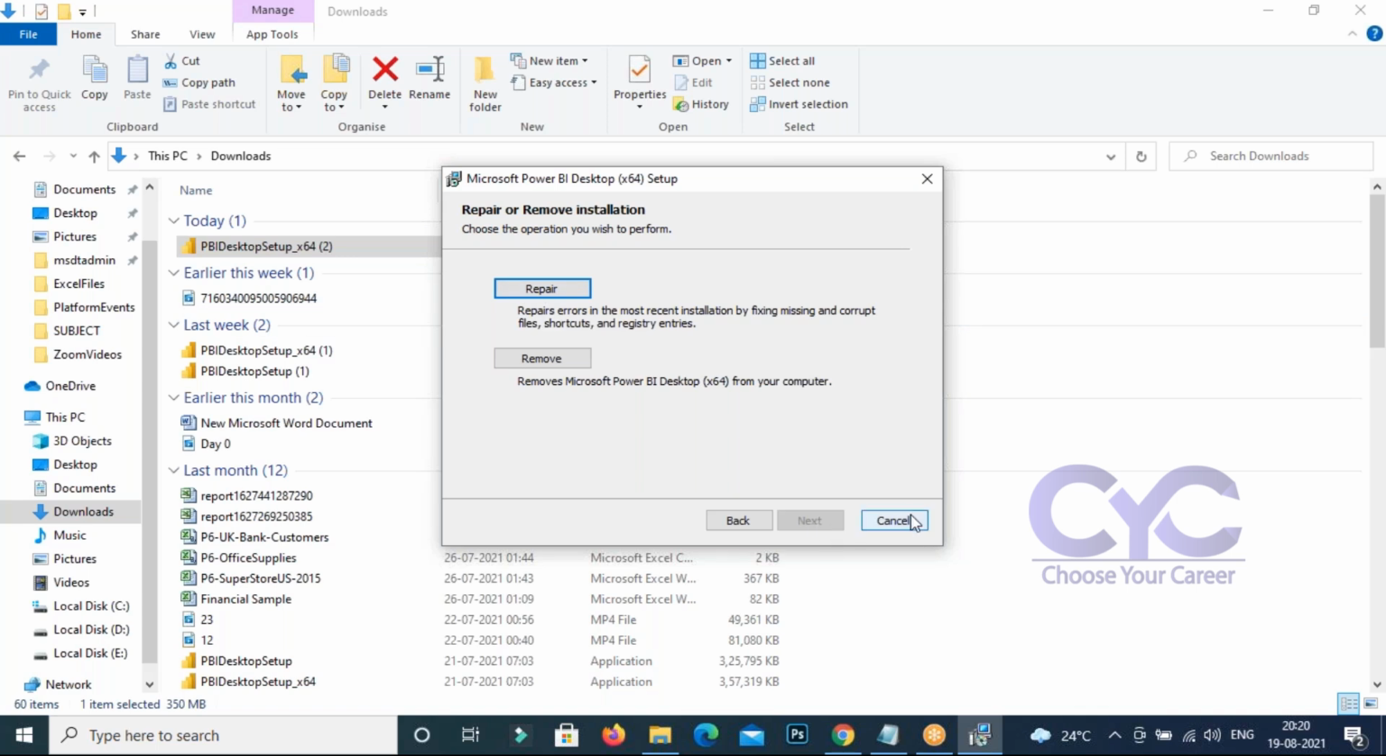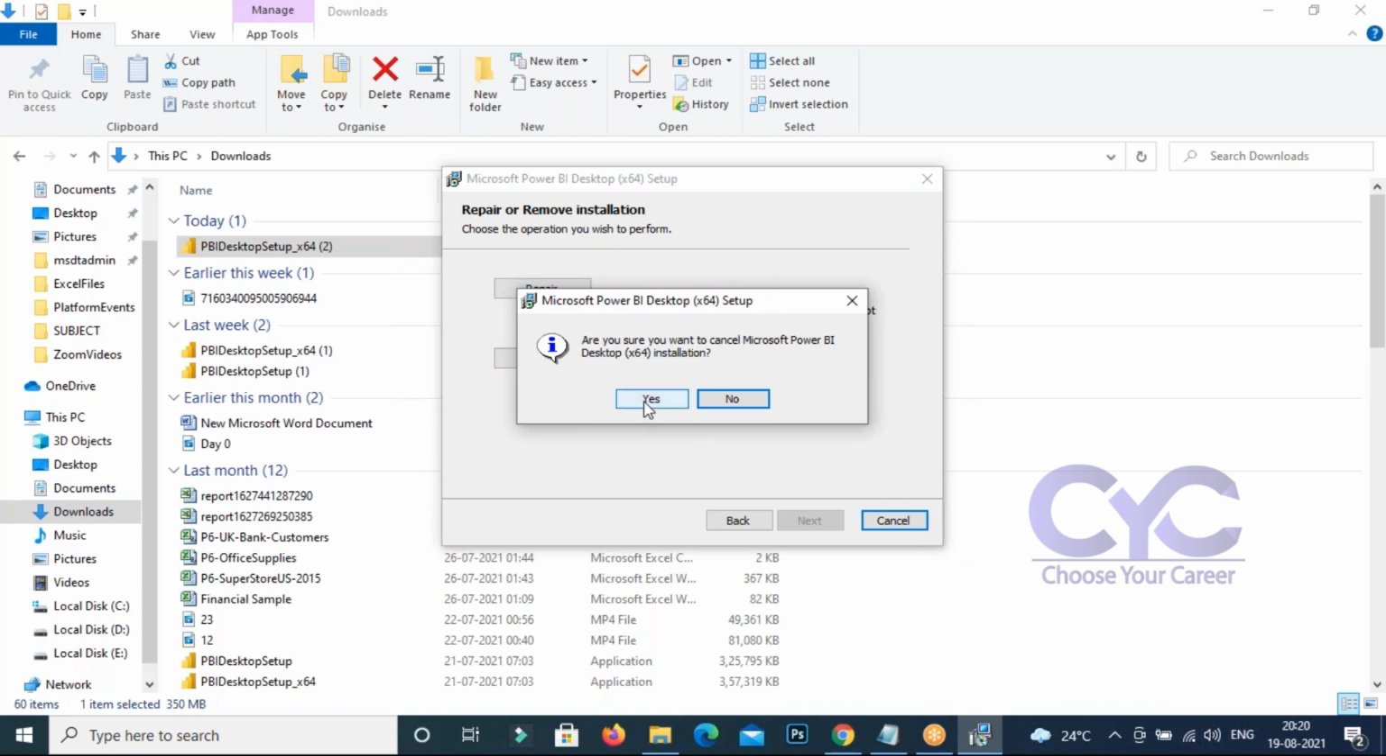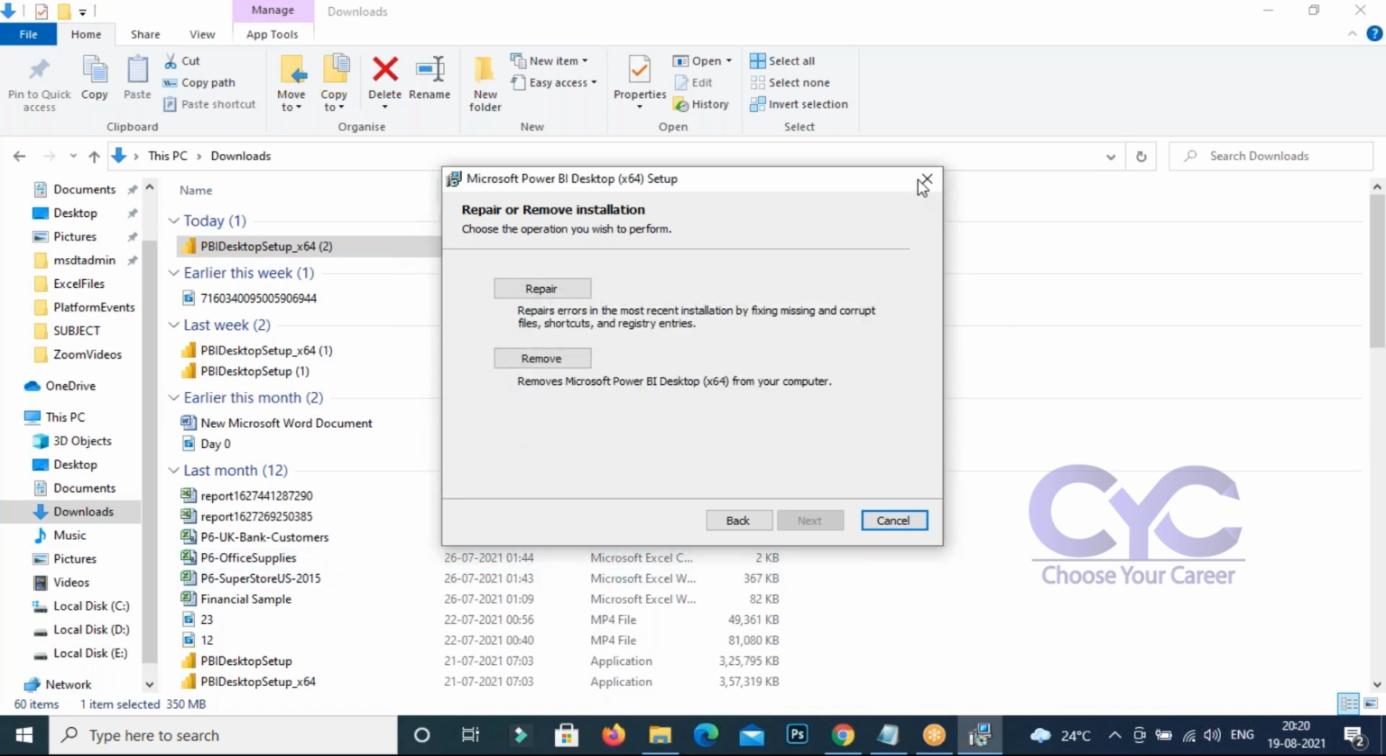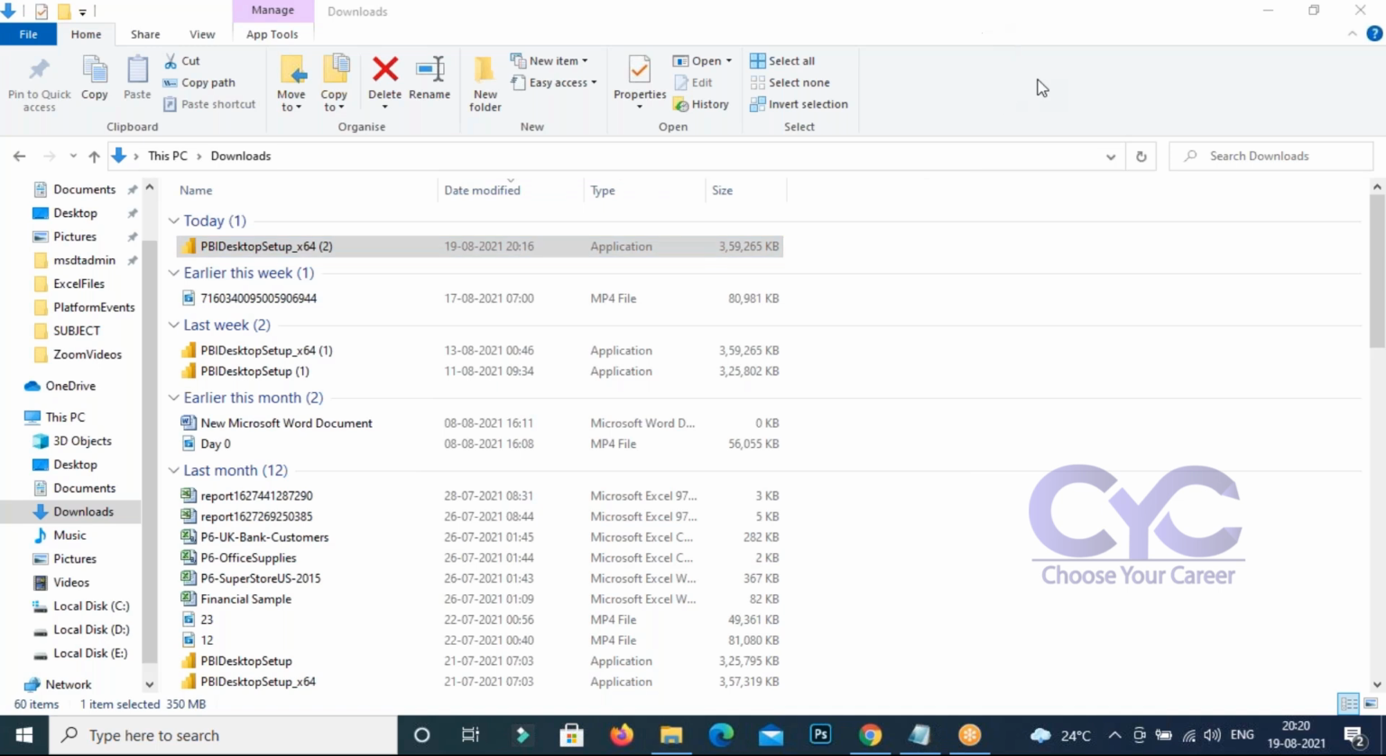Next, finish. That's all. Power BI is going to install it, but the installation will take some time. Minimum 5 minutes, depending upon your system configuration. Up to that you need to wait.